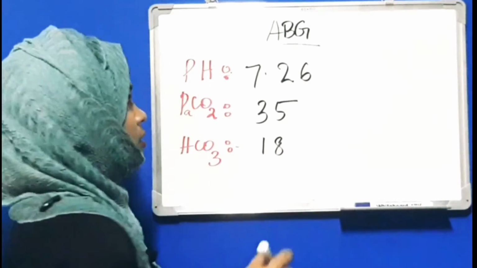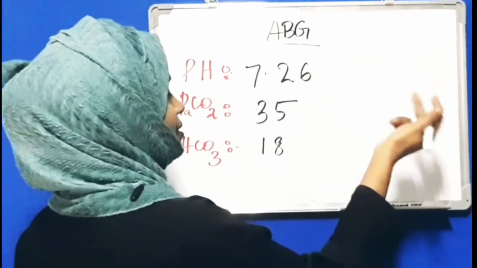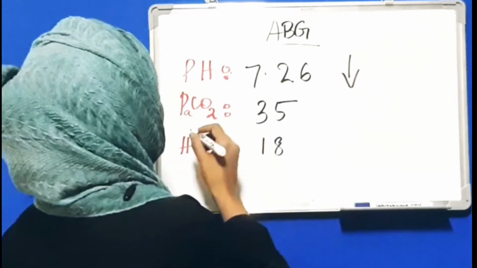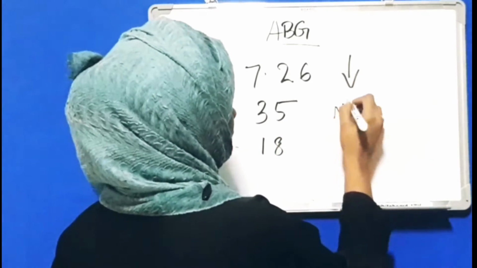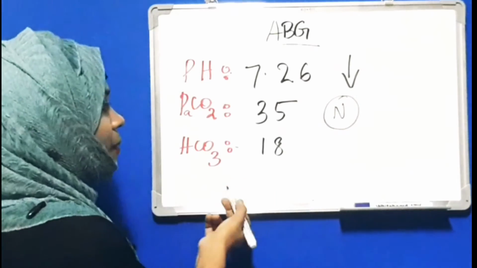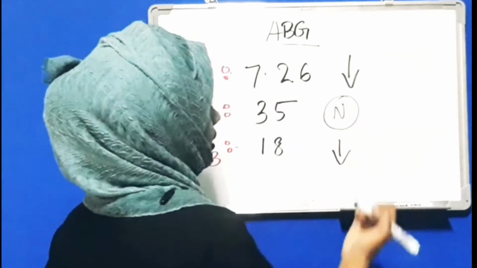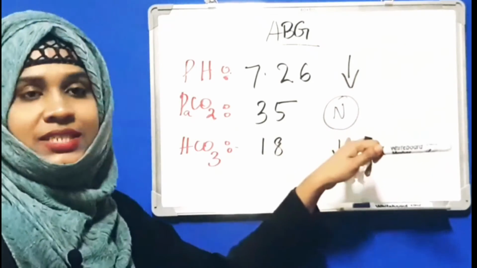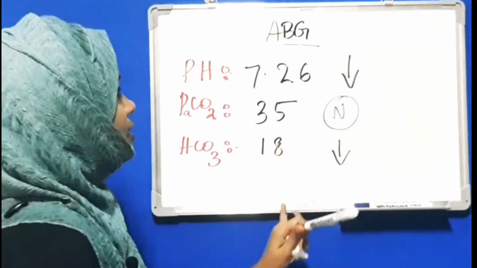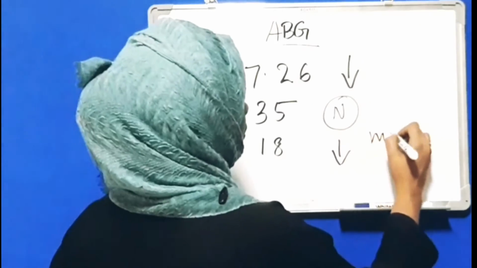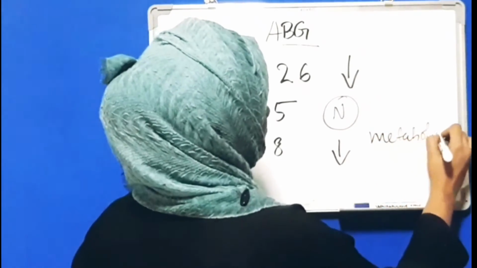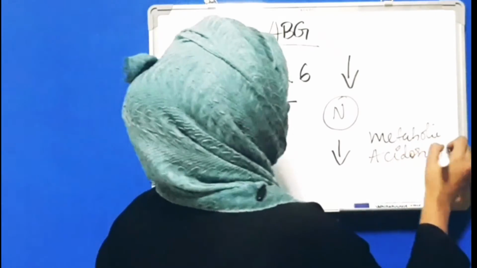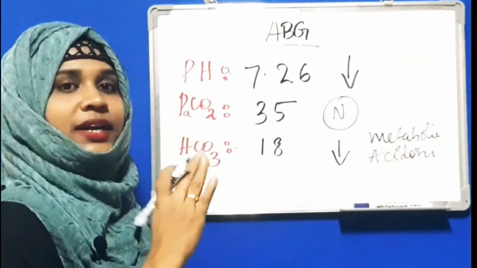So we will put arrows. 7.26 is less than the normal range, so we put a down arrow, PaCO2 is normal and bicarb is decreasing. That means this is a metabolic cause and no compensation takes place. So this is completely metabolic acidosis. This is an uncompensated metabolic acidosis.